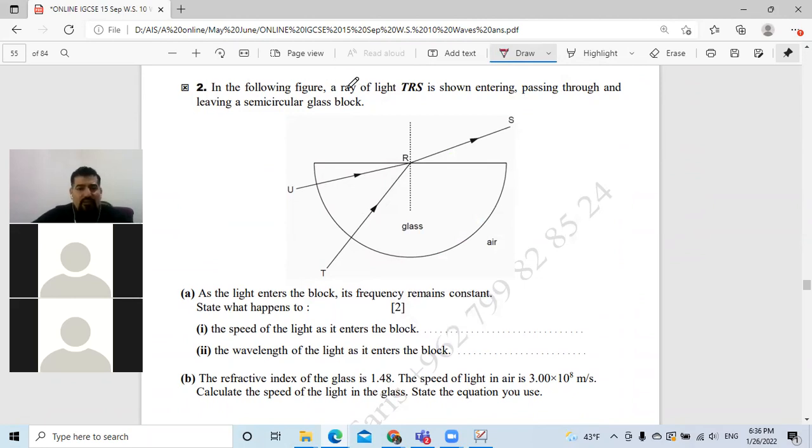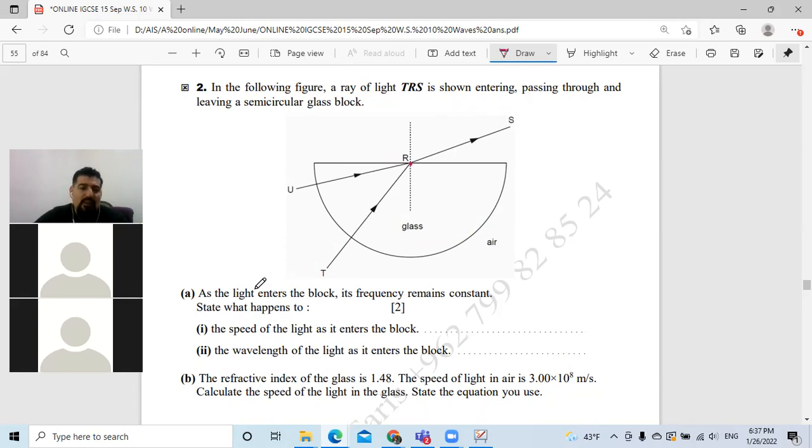In the following figure, a ray of light TRS. As you can see, it enters the glass block here at this point perpendicularly, so it doesn't change its direction. We are going to explain later why. I'll just say the answer. Then it reaches the point R, and moves away from the normal. Later we'll talk about that, hold on. Then it moves to the point S.